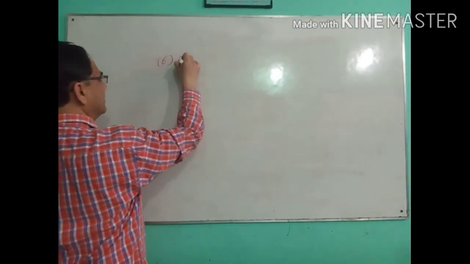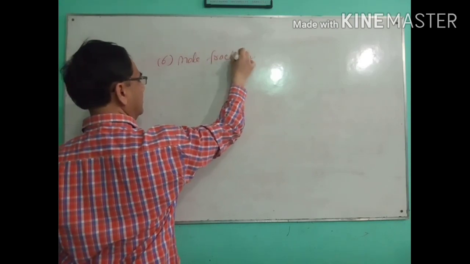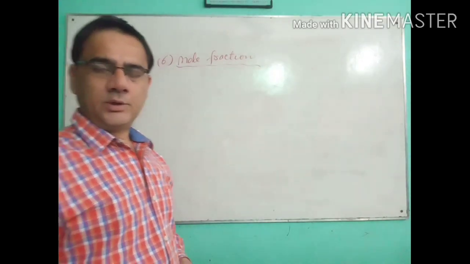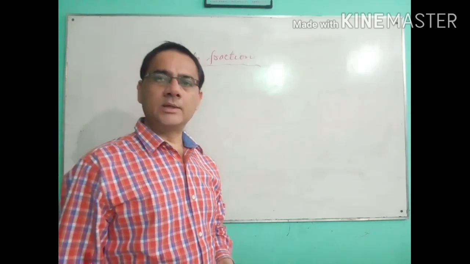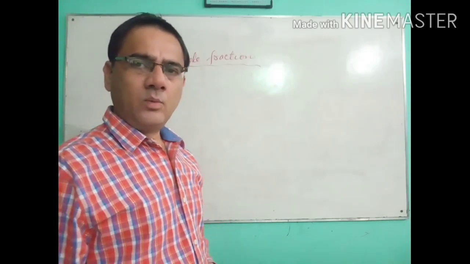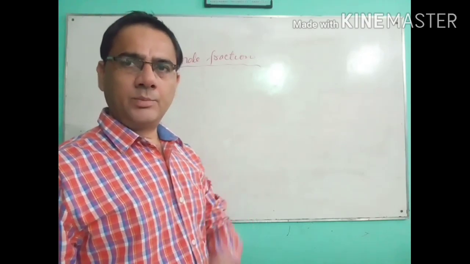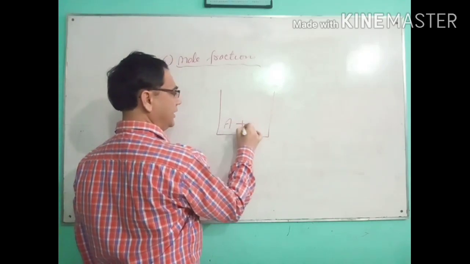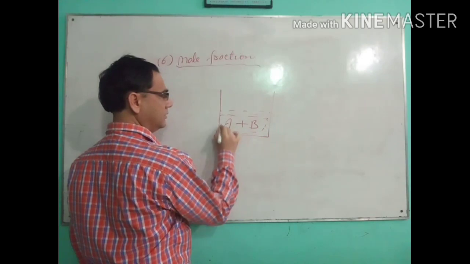Number 6, mole fraction of the solution. How do we calculate? This is also one of the ways to calculate the concentration of the solution. Suppose one solution is made by two components, component A and component B. This is the solution. Component A and component B, both are miscible to each other.